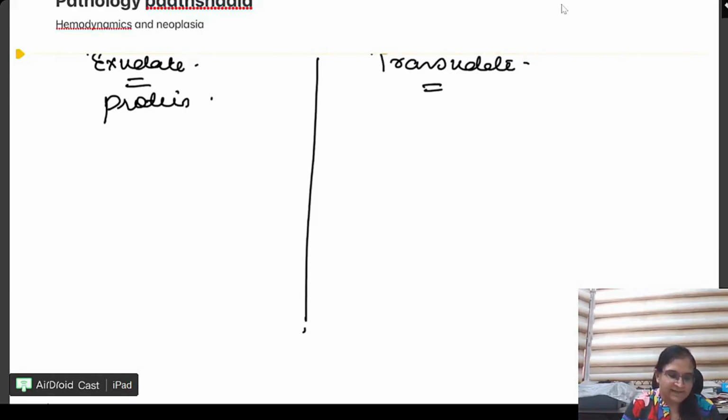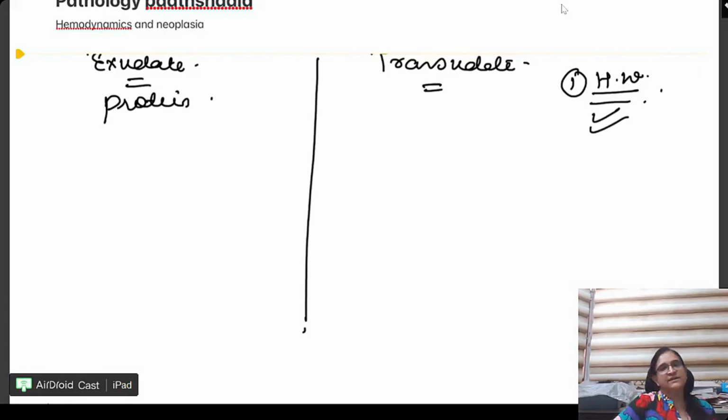So exudate and transudate you have not studied, is it? Okay, so this is my first homework, because I can teach you n number of times, but if you don't learn it yourself, exudate and transudate together, then beta you're bound to make the mistake. So this is your first homework. Exudate and transudate you have to learn with example.